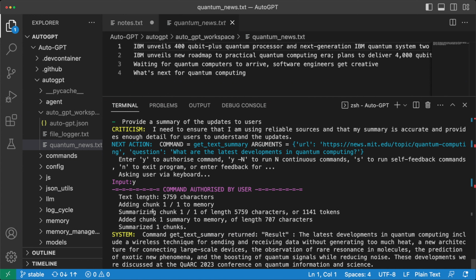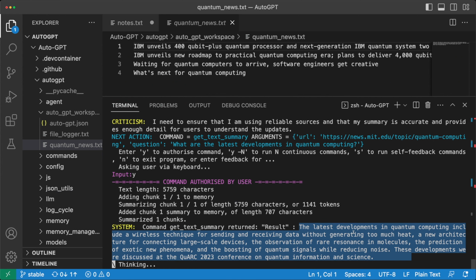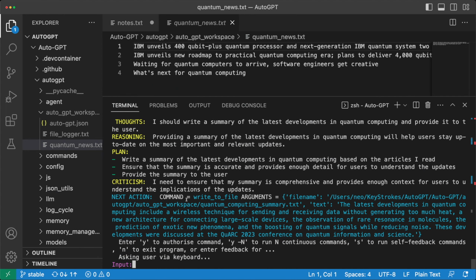Okay, so this looks pretty cool. It knew the length of the text, it created some chunks out of it, it summarized that chunk, and created a summary of that one chunk. And here's a system output that the command returned this result, which is basically a summary of that whole article. So let's see what's its next thought. This looks good. Now the next command is to write to file, and it will be creating a file called quantum computing summary, and it will be putting the text, which is the summary that it created earlier.